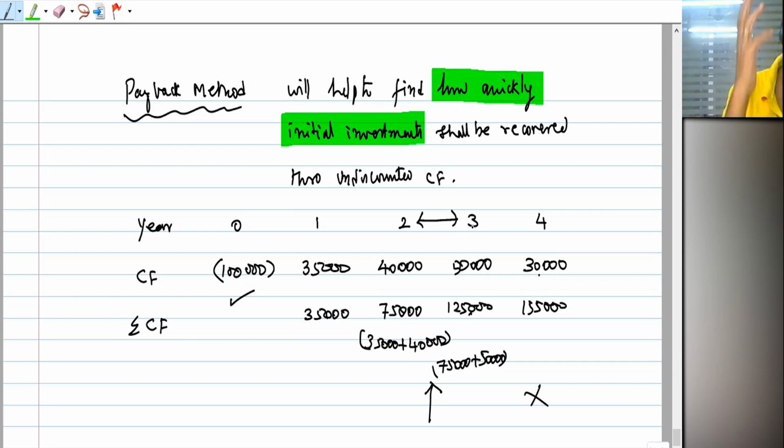How much have you recovered at the end of the third year? 1,25,000. That means between year number 2 and year number 3, I have recovered my 1 lakh. Isn't it? So can you tell by what point of time you would have recovered in the third year? So I can do that interpolation exercise.